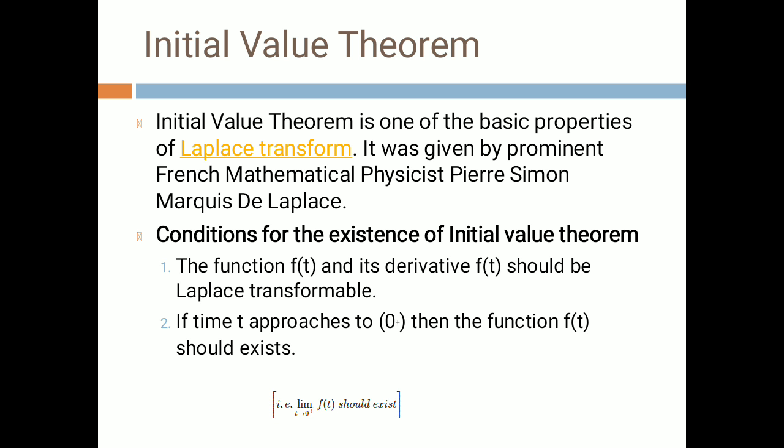Conditions. There are two conditions for the existence of the initial value theorem. First, the function f(t) and its derivative f'(t) should be Laplace transformable. Second, as t approaches 0, the function f(t) should exist. Mathematically, this can be written as limit t tends to 0 of f(t) should exist.